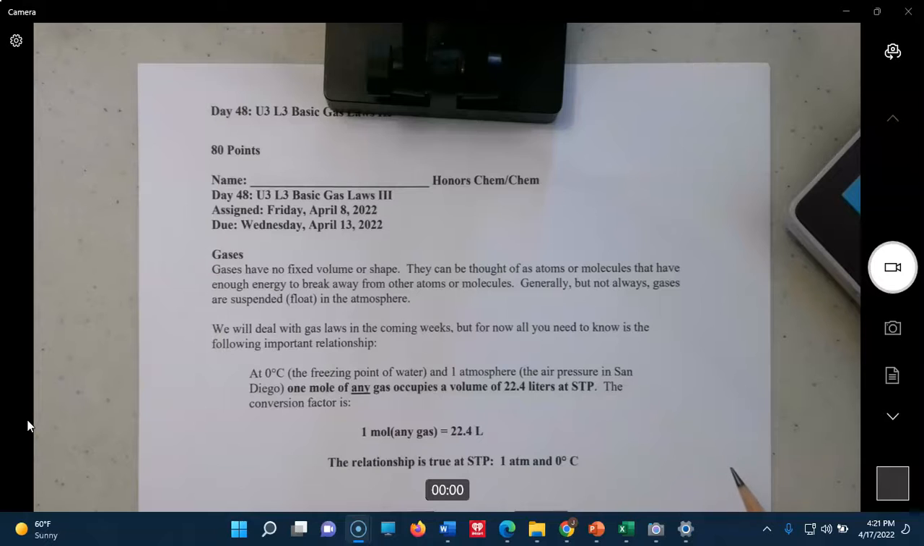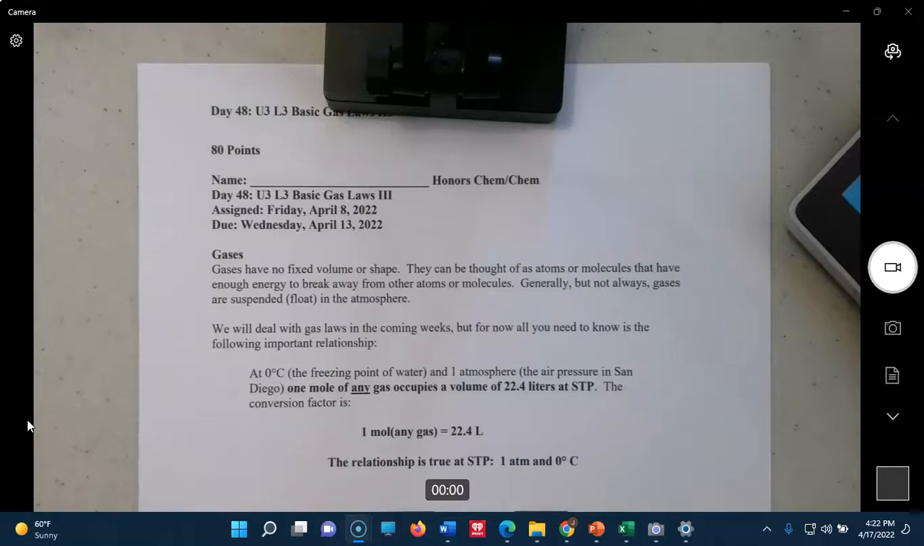So gases have no fixed shape or volume. They can be thought of as atoms or molecules that have enough energy to break away from other atoms or molecules, and often they float in the atmosphere. Generally, but not always, gases are suspended and float in the atmosphere. So you can have a bottle of perfume with a lot of perfume molecules, and you open the bottle and 15 minutes later they fill the entire room. You can smell them throughout the room. They take up the shape of the room. So that's what a gas does.